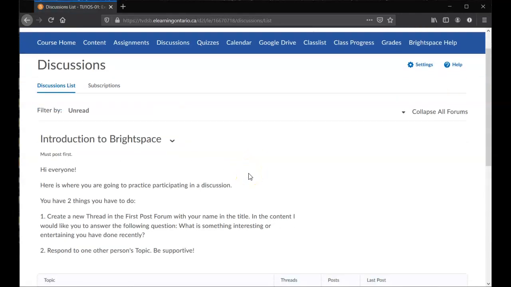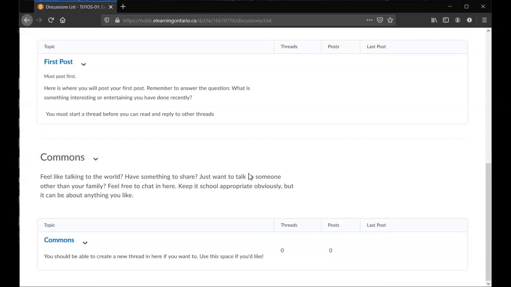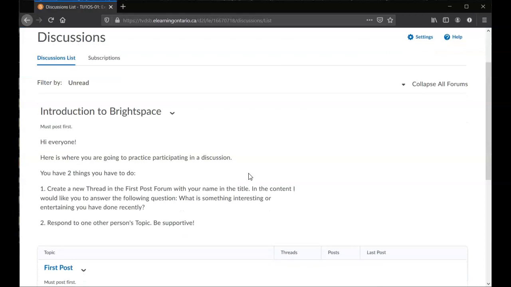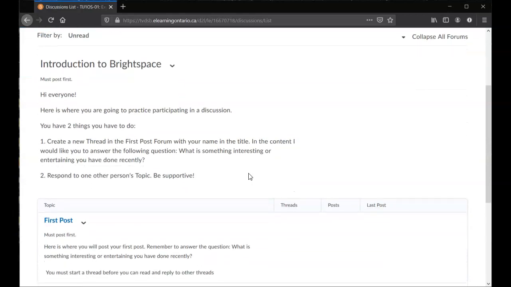Now, right now, there are two discussion areas. As the course goes on, there will be more that are added on, more areas for you to discuss various topics. The first one is the introduction to Brightspace. So this is where you're going to practice.